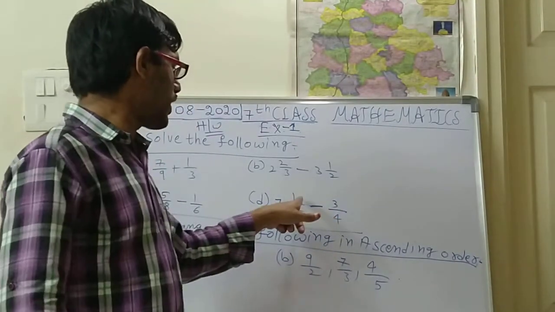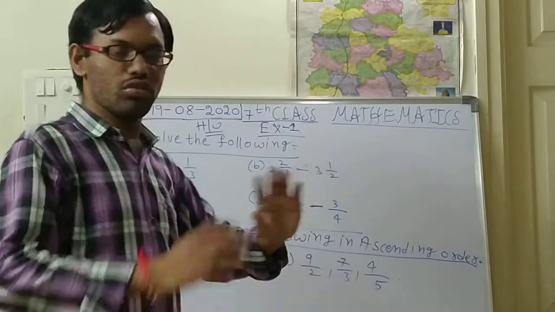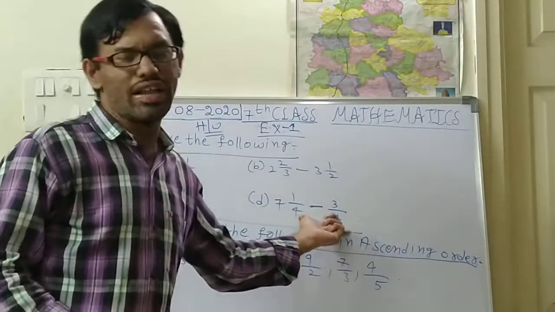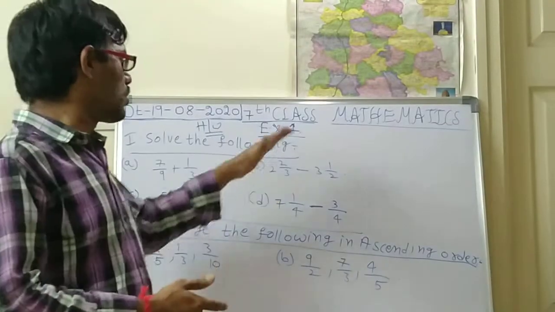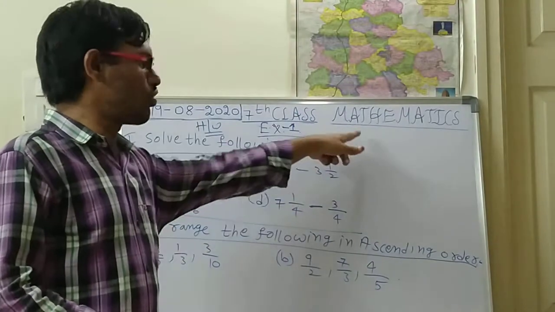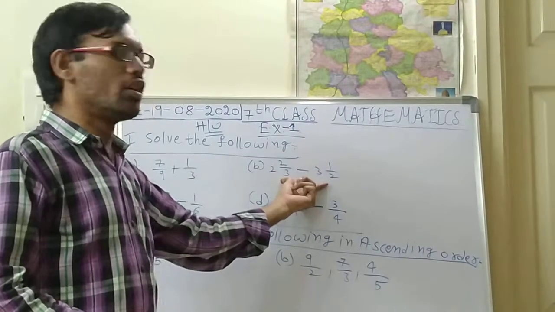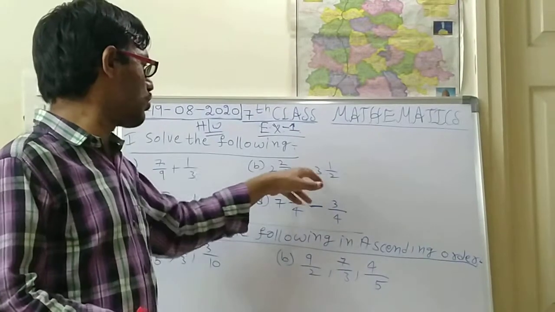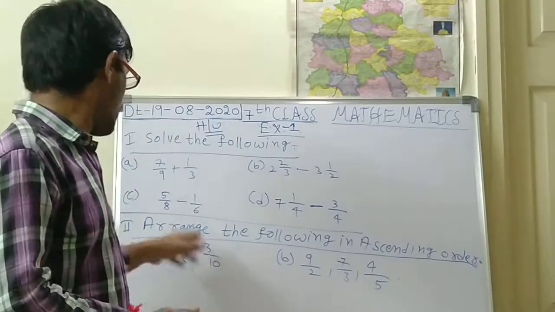If the denominators are not the same, then you should do the LCM and make the two denominators the same. Afterwards you should do the subtraction. Okay. So like this you have to do.